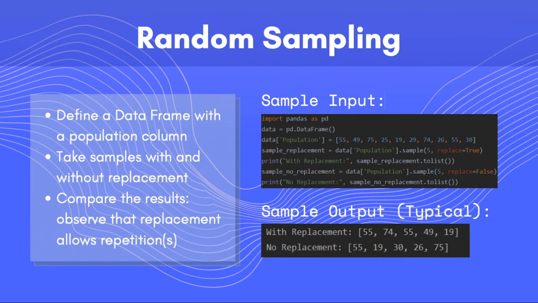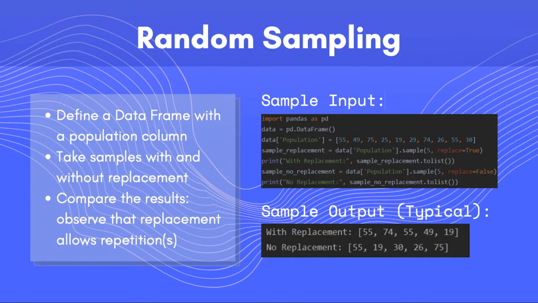In this example, we first create a blank data frame and we create a new population column in this data frame with some data. We then draw 5 individuals randomly without replacement, and store them as sample_no_replacement. We use the method sample to get samples. Here, the argument replace equals False means the sampling is sampling without replacement. We can replace the argument by True to perform sampling with replacement.